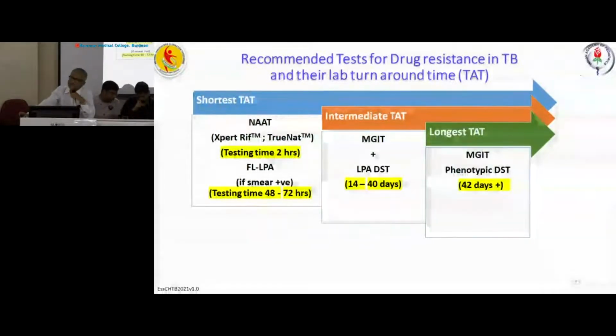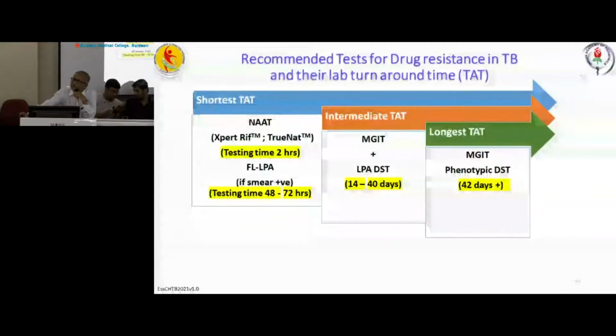Then intermediate turnaround time, MGIT plus LPA DST, where MGIT means mycobacterial growth indicator tube. With this we have done culture, then we have taken a sample, and on that sample we are doing LPA DST. It will take 14 to 40 days, and the longer turnaround time is phenotypic DST, MGIT and phenotypic DST. It will take 42 days, and it may be more.